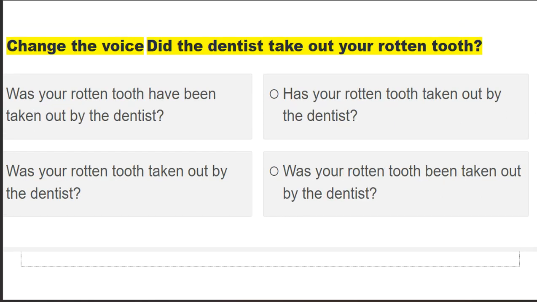Next, did the dentist take out your rotten tooth? I have told the students the rule that if did plus V1 is your verb here, then how you have to change it? So your answer will be: was your rotten tooth taken out by the dentist? This will be the right answer.